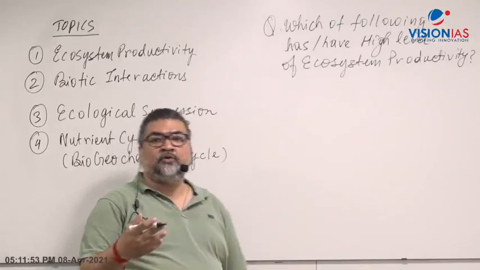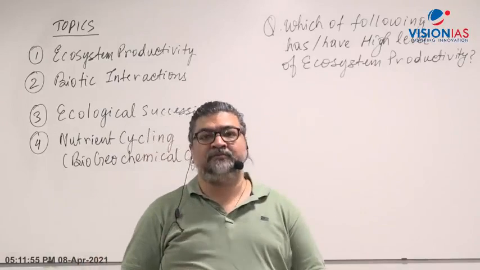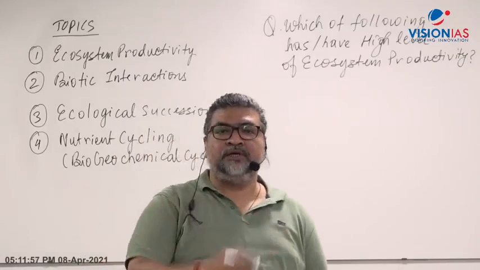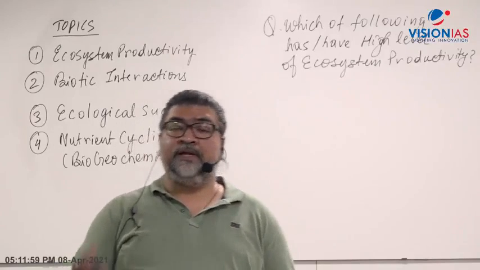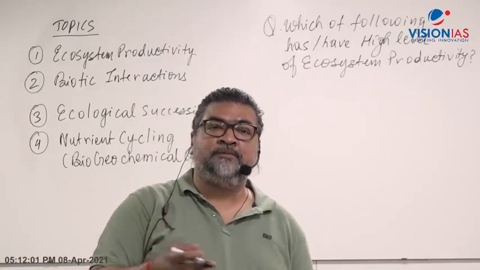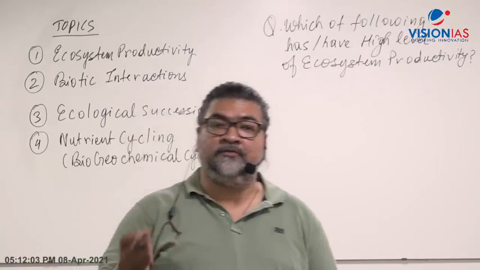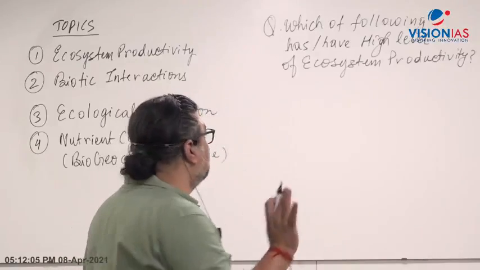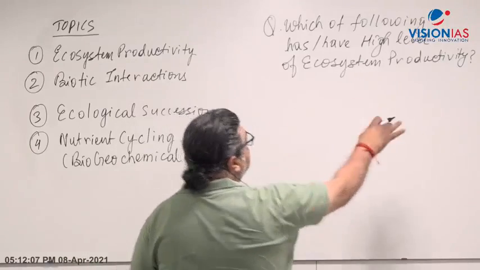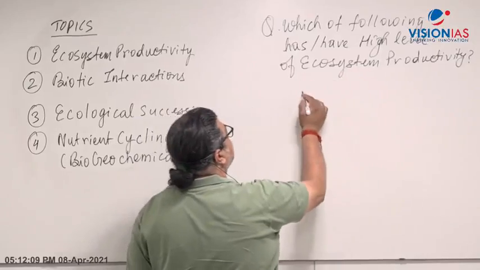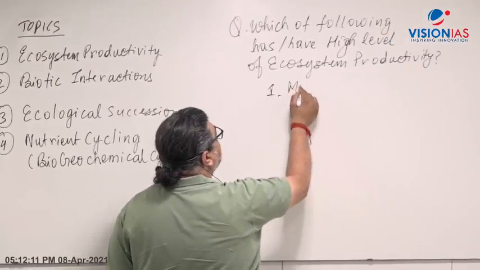See, UPSC is not going to ask you the definition part of it. It will not ask you to define ecosystem productivity, or define NPP, net primary productivity, or define GPP. That will not be asked. You will be asked questions based on the application part. And let's say I give you a choice here, for example, mangrove forest.